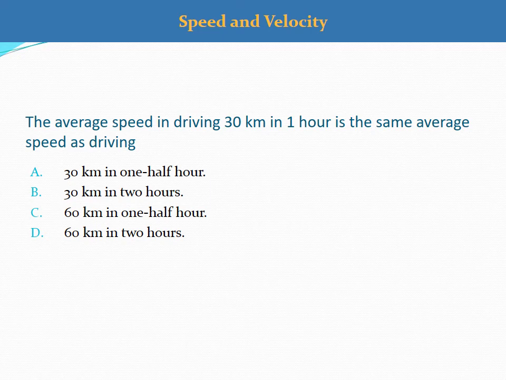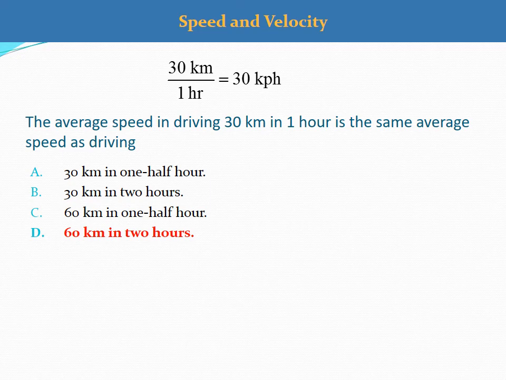The average speed in driving 30 kilometers in 1 hour is the same average speed as driving A, 30 kilometers in 1/2 hour, B, 30 kilometers in 2 hours, C, 60 kilometers in 1/2 hour, or D, 60 kilometers in 2 hours. The answer is D, 60 kilometers in 2 hours. The displacement of 30 kilometers is divided by 1 hour, so the average speed is 30 kilometers per hour.